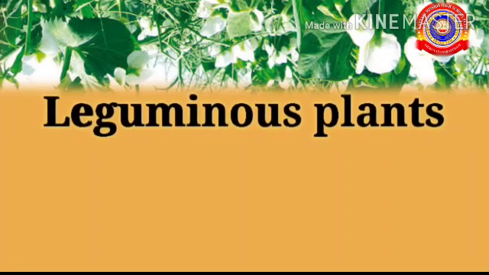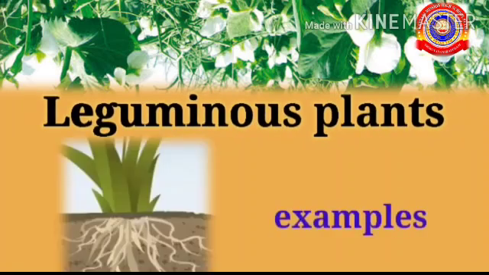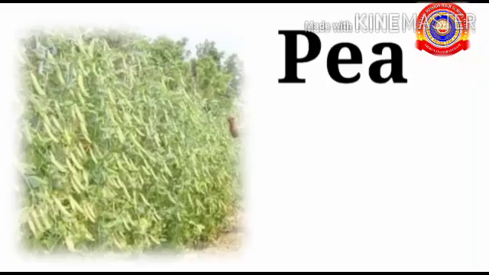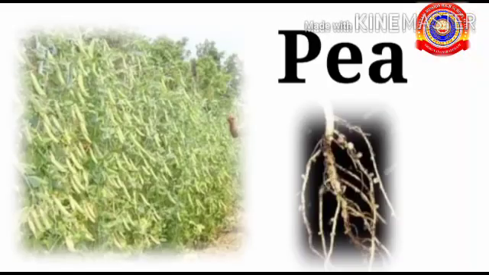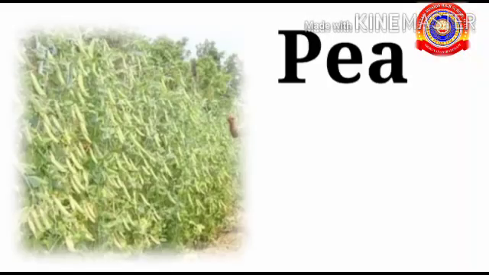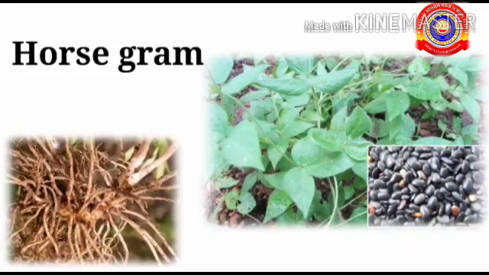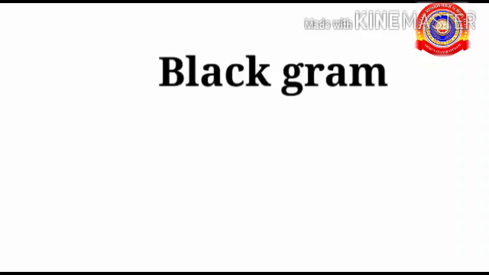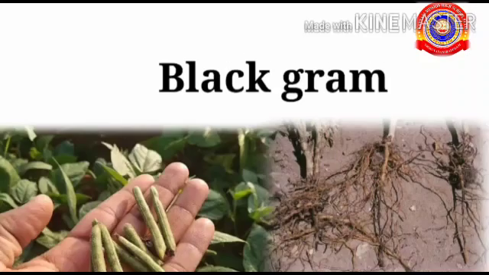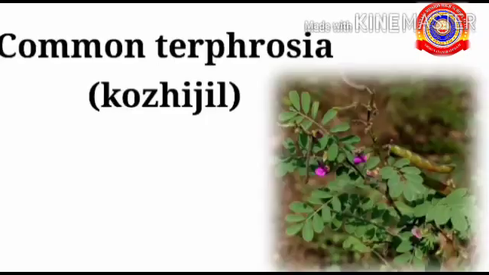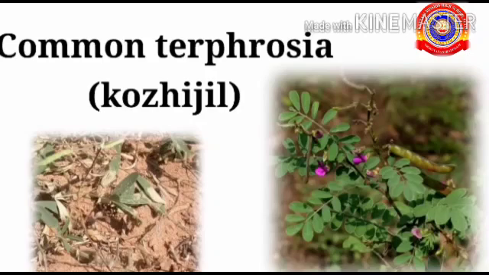Let's look at some examples of leguminous plants. Please note the type of root of these plants. First one, pea. Mimosa, commonly called touch-me-not. Horse gram. Black gram. Common tephrosia.